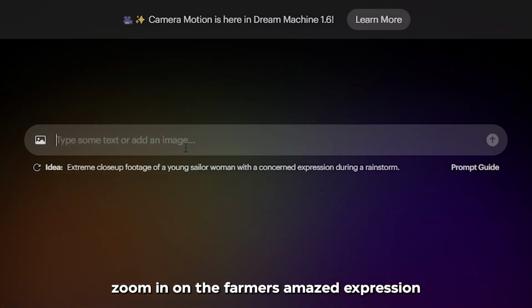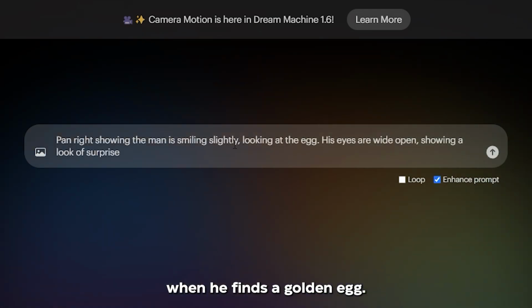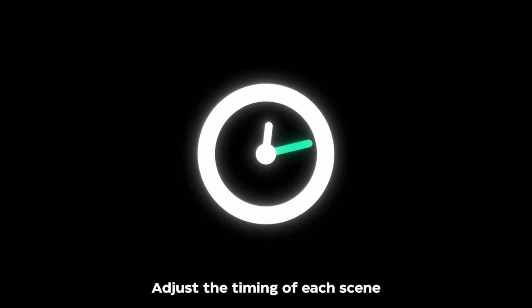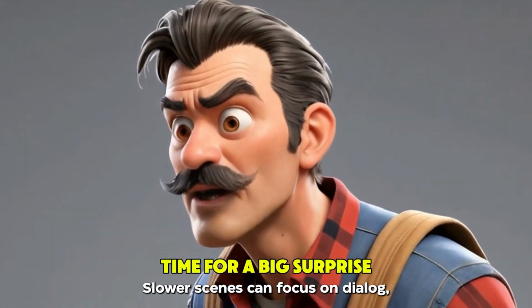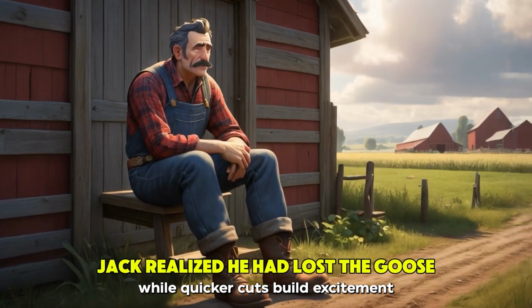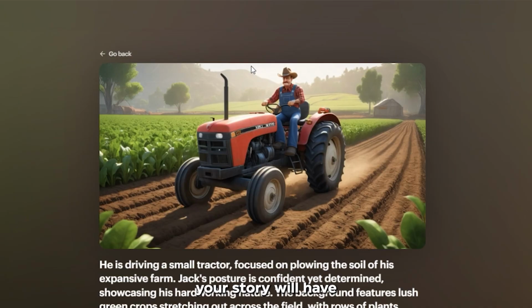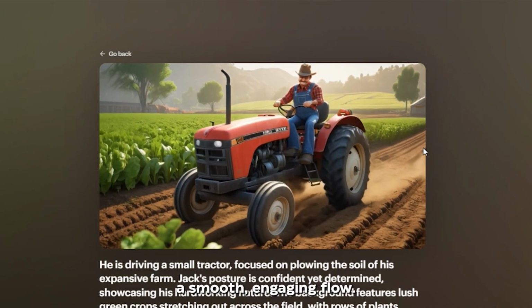For instance, zoom in on the farmer's amazed expression when he finds a golden egg. Adjust the timing of each scene to match the story's pacing. Slower scenes can focus on dialogue, while quicker cuts build excitement during key moments. By the end, your story will have a smooth, engaging flow.